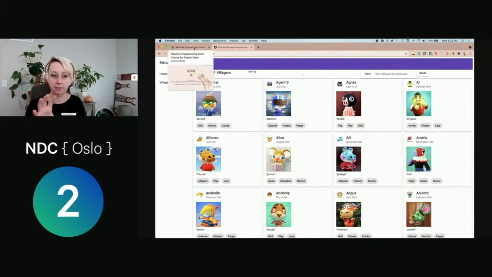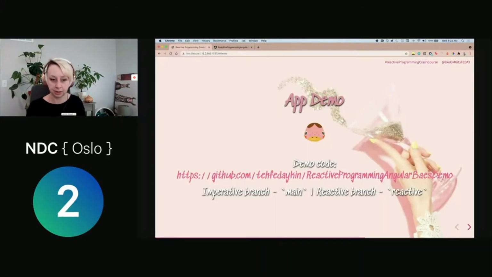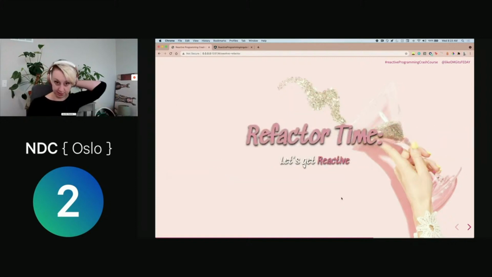So I'm going to pull up my code, and I have this initially written very imperatively. This is probably going to be very familiar to any Angular developer. This is the way you start writing code. And then I'm going to walk through what it's going to take to refactor it into a more reactive approach and talk about the benefits there. If you check out this code, the imperative branch is just in main, and then there's a reactive branch called reactive that you can check out to see the differences in what we did.